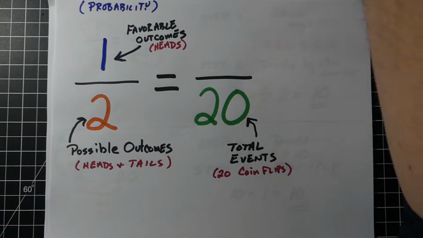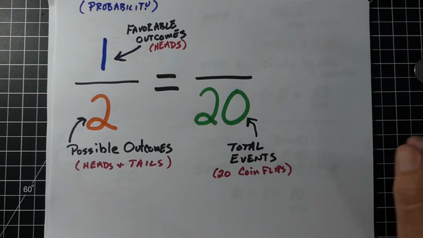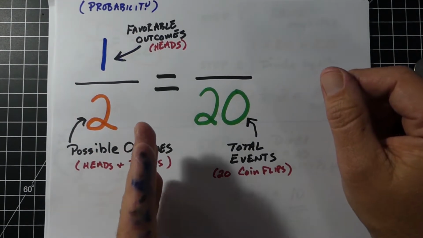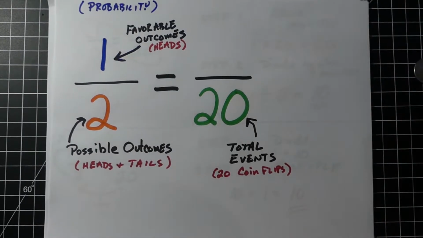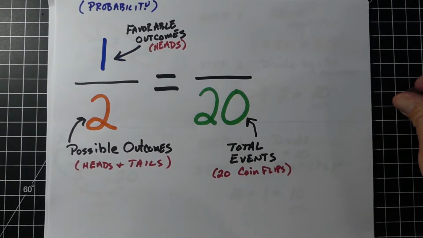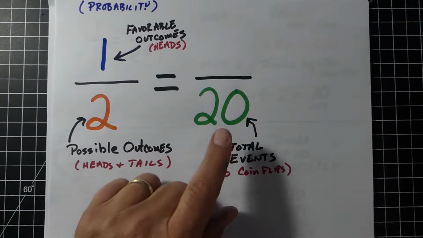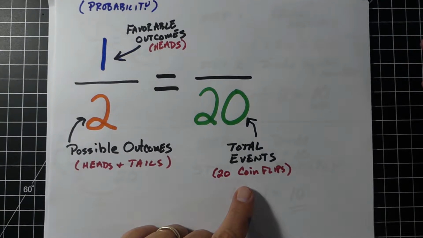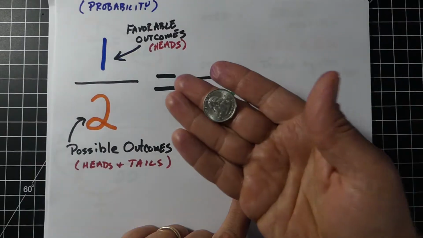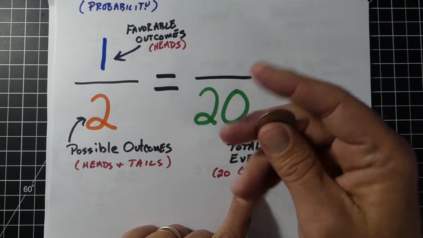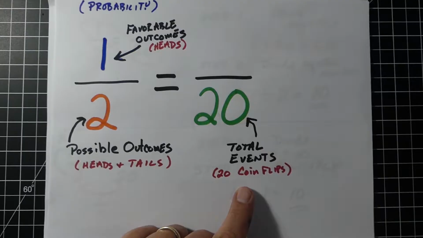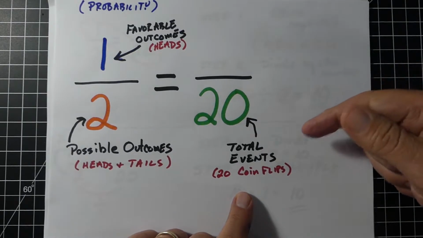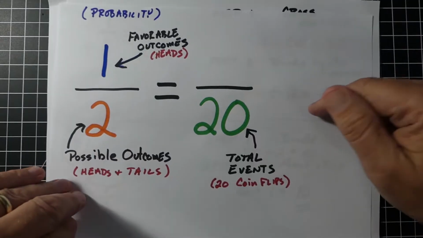Another way you could come up with this number is by using a proportion. For example, on the left I have the fraction 1/2. The 1 represents all of our favorable outcomes, what we think is going to happen, in this case heads. The 2 represents everything that can happen, in this case heads or tails. And the 20 in the lower right is our total events, in this case our 20 coin flips. So the question is, if we flip this 20 times, how many times would we get heads?